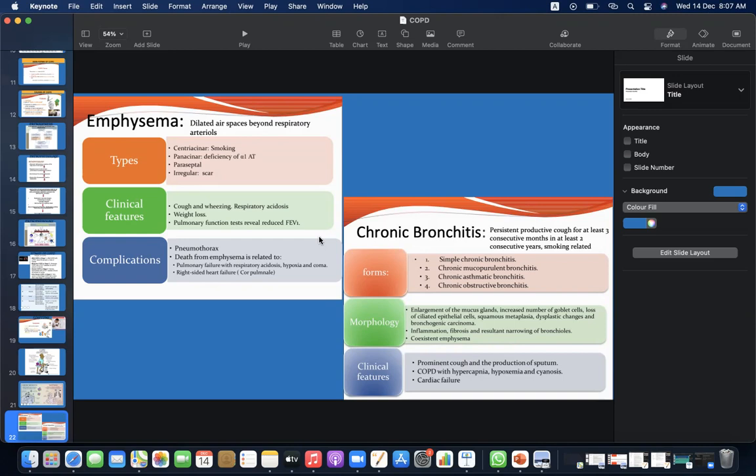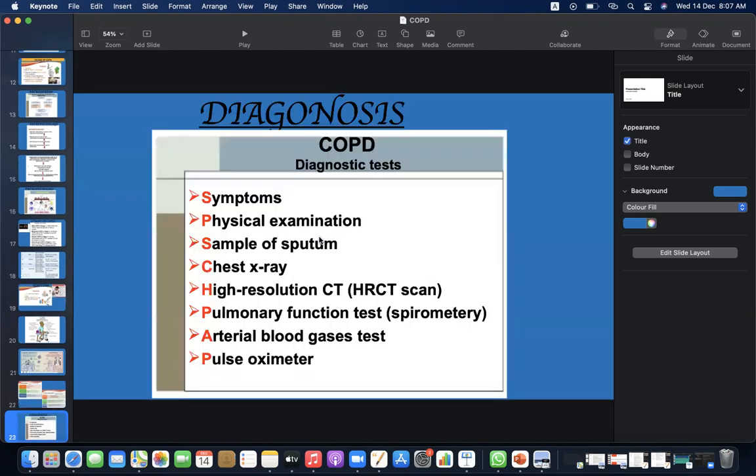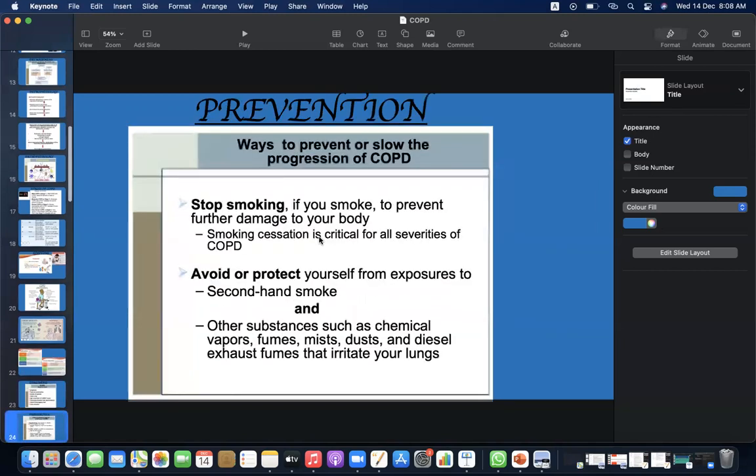Clinical features are prominent cough, production of sputum, COPD with hypercapnia, hypoxemia, and cyanosis, and cardiac failure. Diagnosis: COPD would be diagnosed by the following: physical examination, sample of sputum, chest X-ray, high resolution CT, and pulmonary function test. The major ones are spirometry, arterial blood gases test, and pulse oximeter.